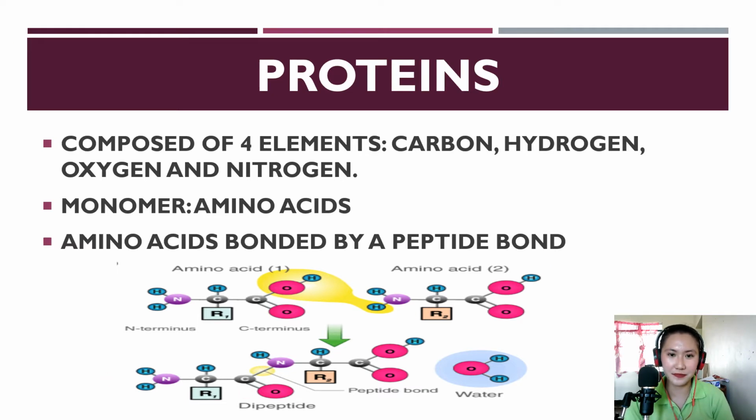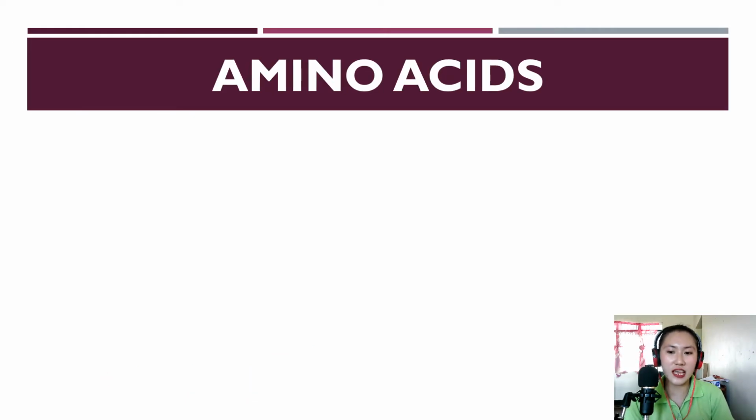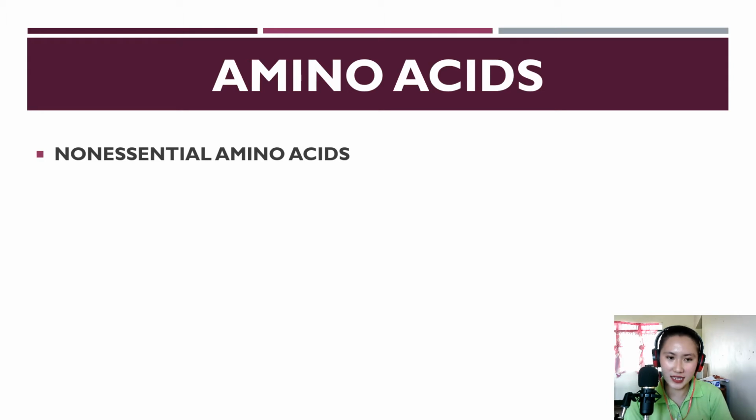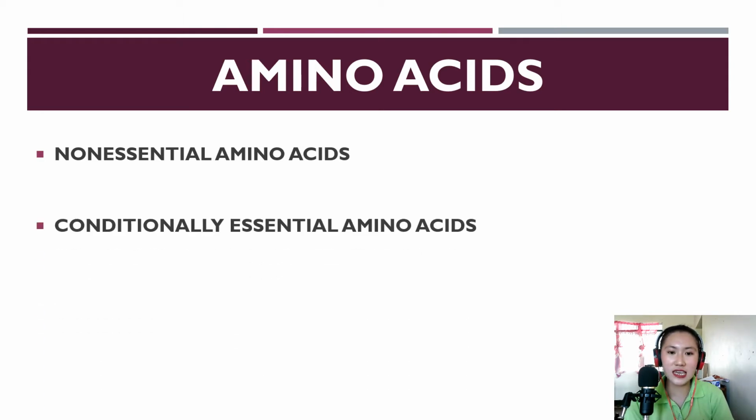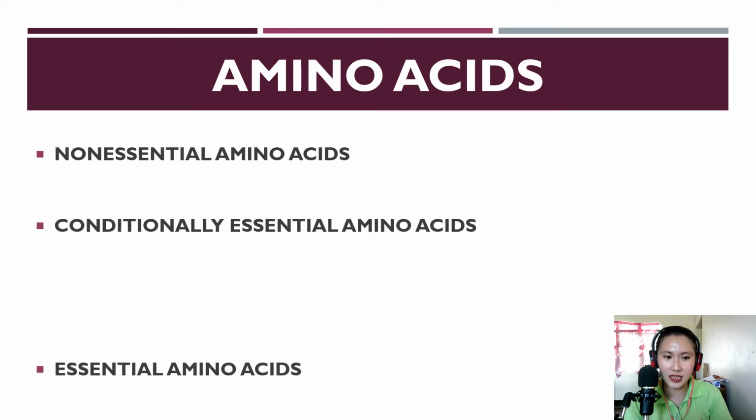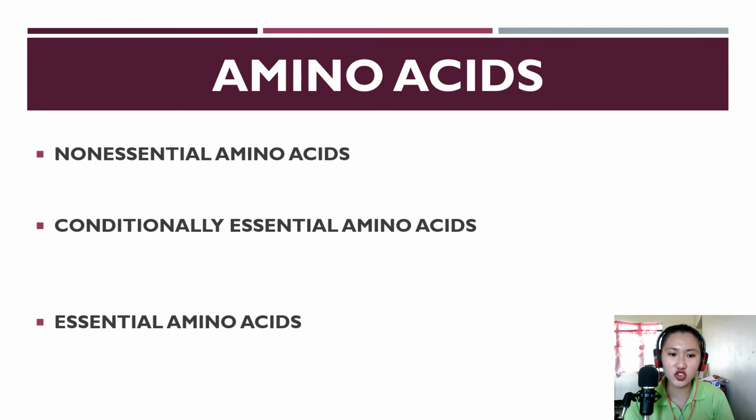So there are three types of amino acid. First, we have the non-essential amino acids, the conditionally essential amino acids, and the essential amino acids. When we say non-essential amino acid, hindi ito ibig sabihin na hindi siya important sa atin.